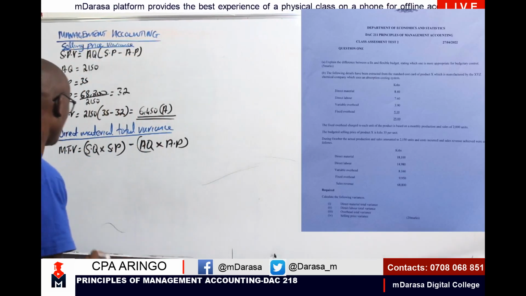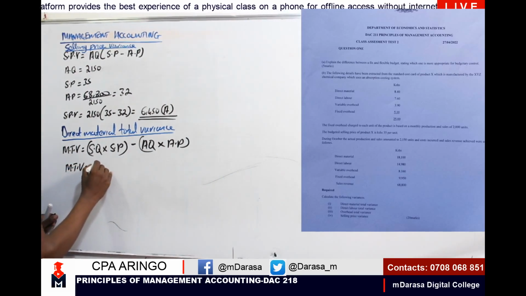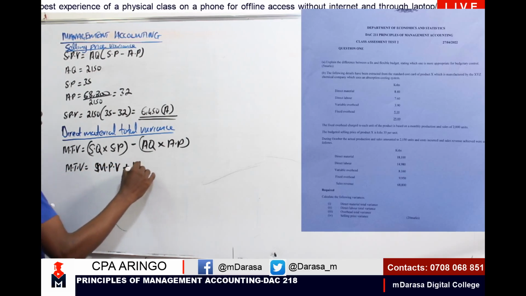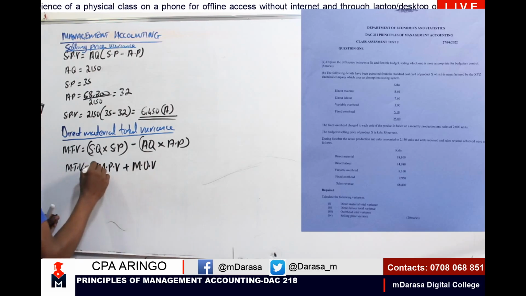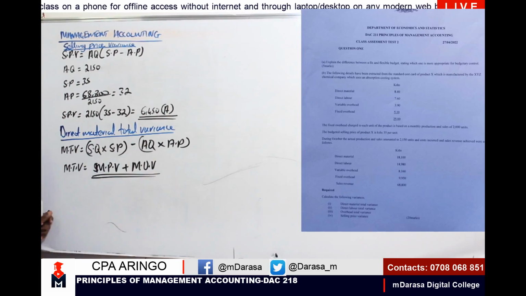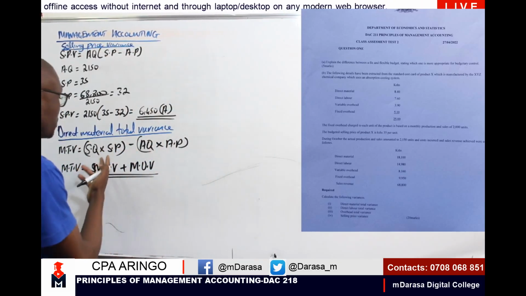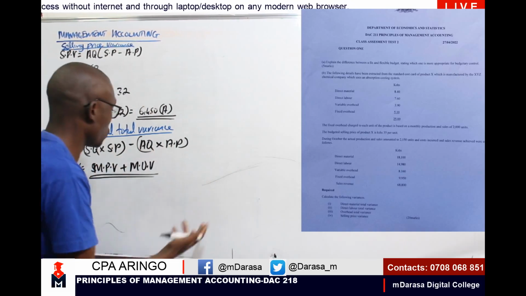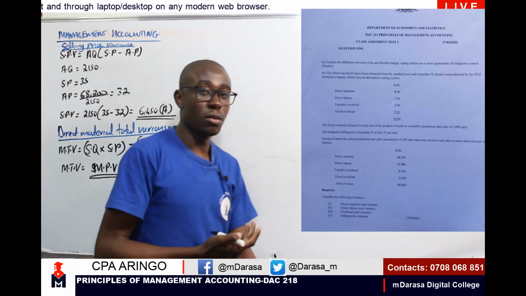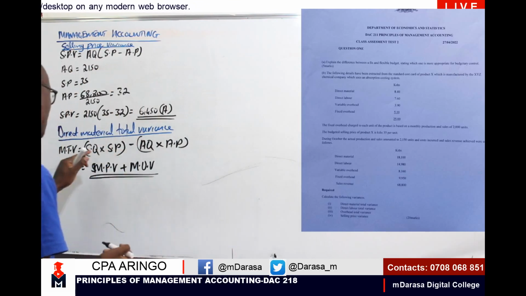Still, alternatively, you can take your material total variance as material price variance plus material usage variance. You can have this formula as well. This one is the longest. You can either use these two formulas: the standard quantity times the standard price minus actual quantity times the actual price, or material price variance plus material usage variance. That one is the longest, right? Let us make our work easy. Let us use the first one here.